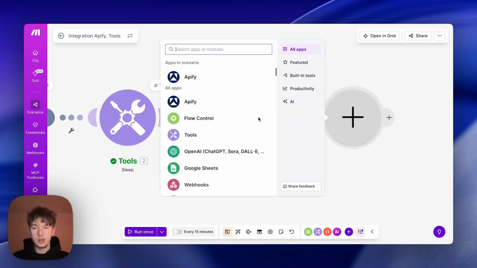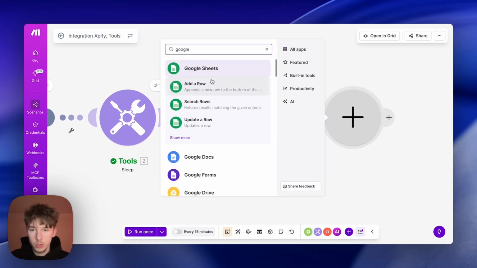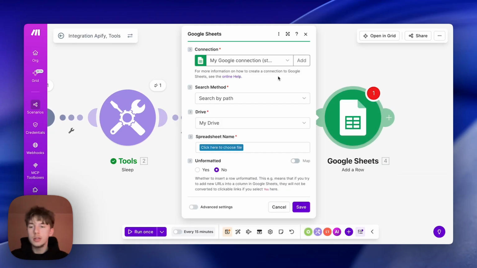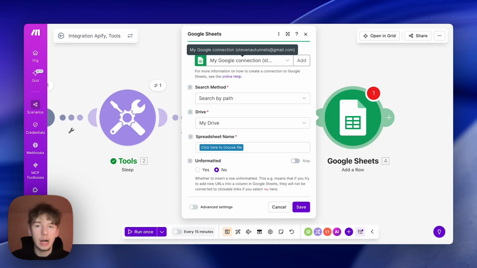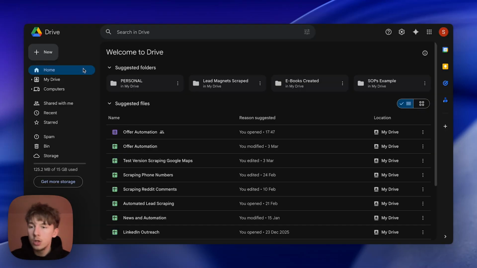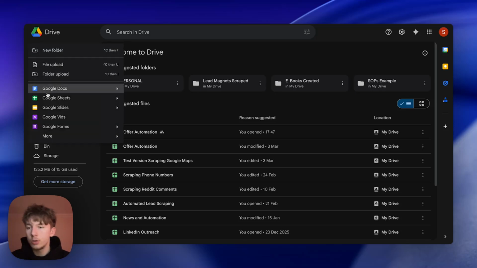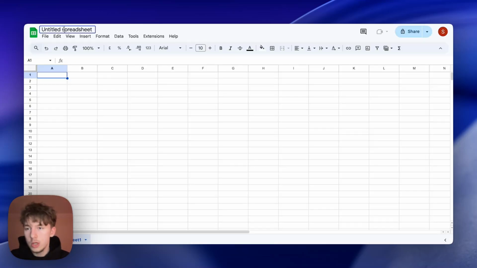So what we're going to do now is head over into Google Sheets as our final module, add a row. I'm going to add each comment separately. And we're also going to create a sheet. I haven't got a sheet ready. So we're going to head over to Google Drive, click New, click Google Sheets. We're just going to name it